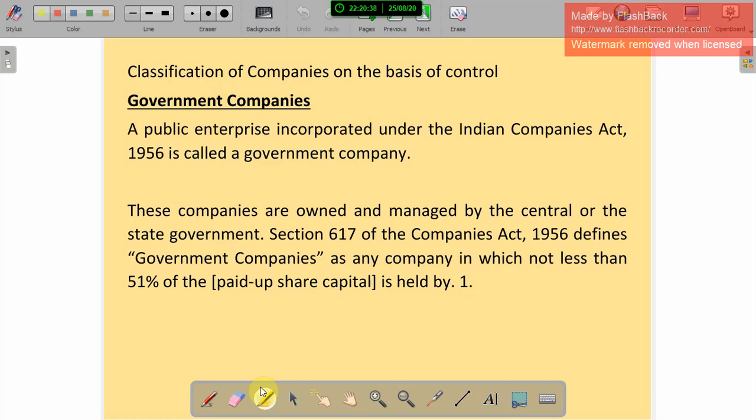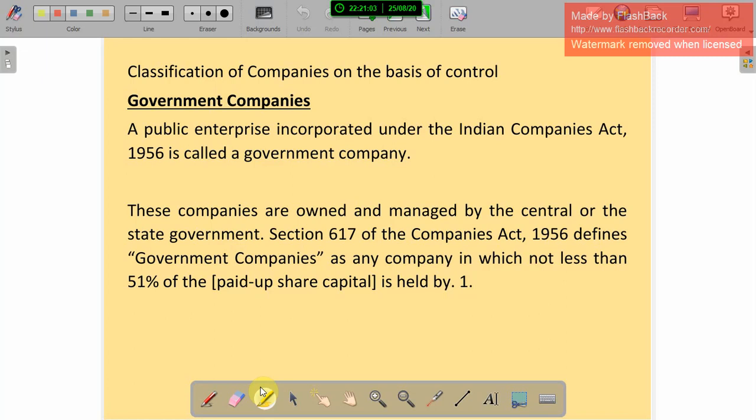According to Section 617 of the Companies Act 1956, a government company is defined as any company in which not less than 51% of the paid up share capital is held. So, for example, out of 100% of the shares, 51% of the shares should be held by the government. Then only can we call it a government company.